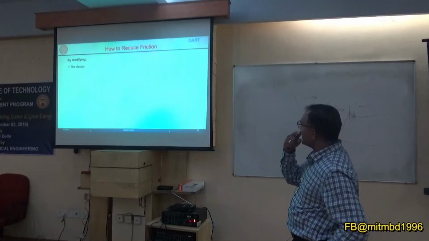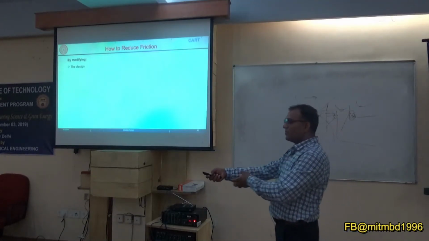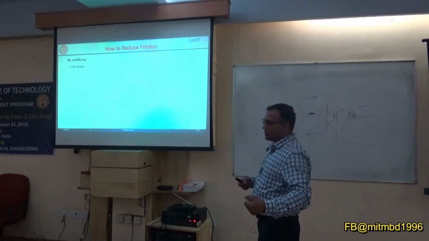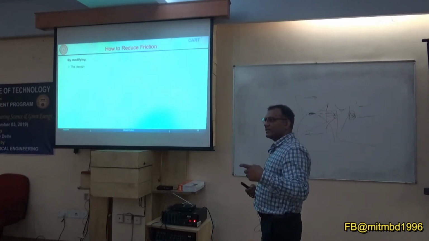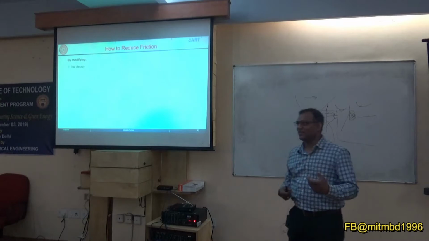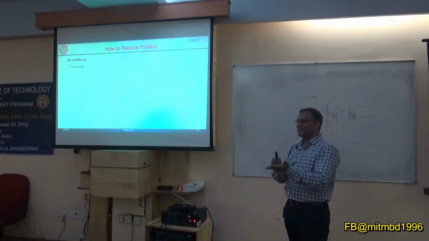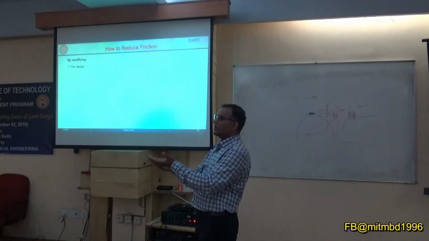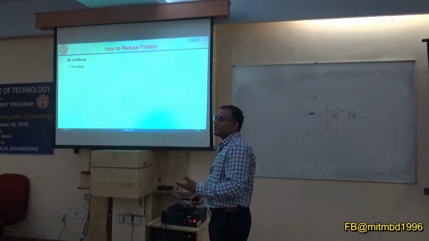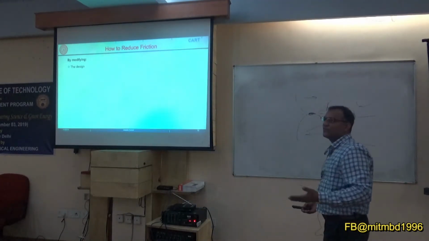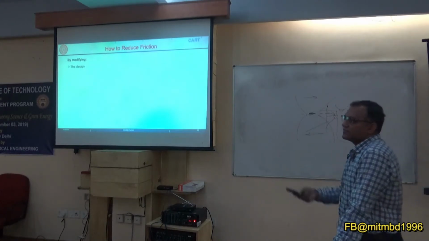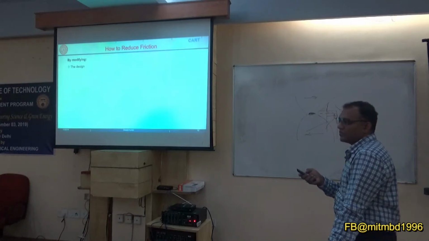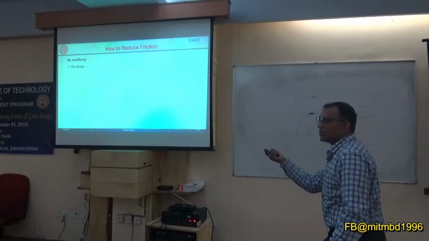First slide I was trying to play. I was trying to flow one trolley where two kids were sitting. Their contact was flat. So instead of that, if I am putting one roller or two rollers, the contact area or the type of motion changes from sliding to rolling. So basically that concept came from the design. While you are trying to slide, try to roll.